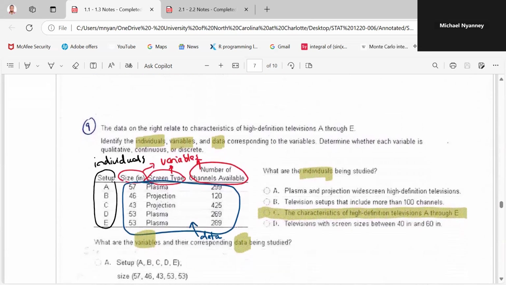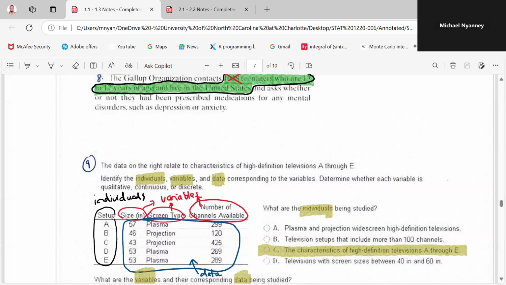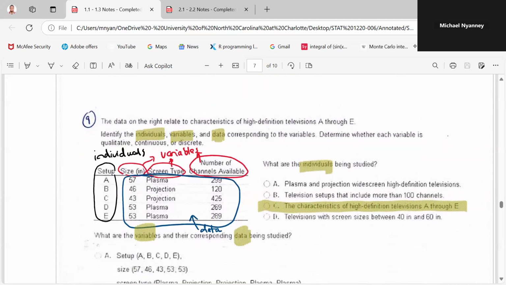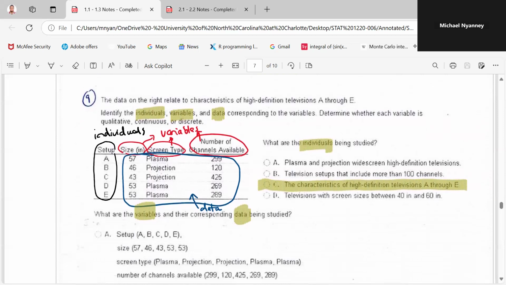We have a table here too, that's 9. We have to identify the individuals. So the individuals are the ones you are getting the characteristics from, you are getting the variables from. So the setups are what? Our individuals. And you're getting the size from this individual, you're getting the screen type, you're getting the number of channels. So the variables are the size, the screen type, and the number of channels, and the individuals are A, B, C, D, and E.